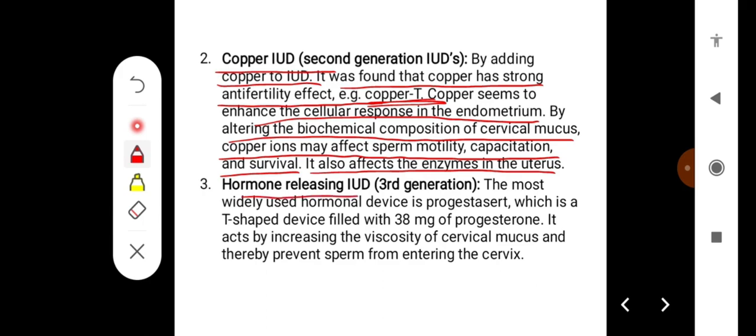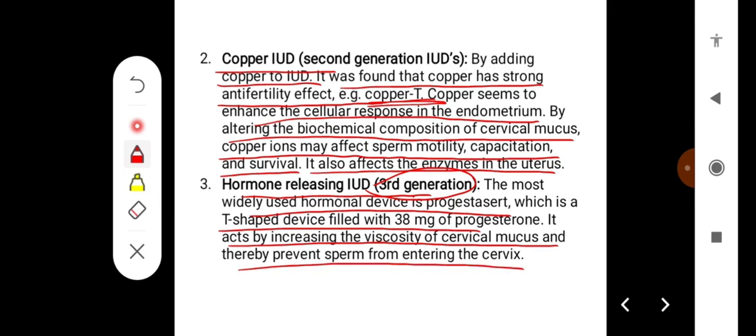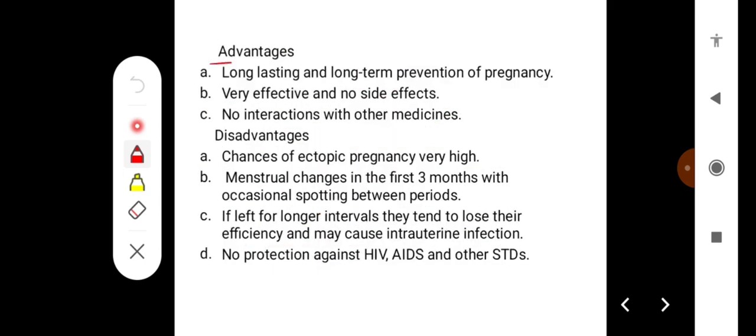The third are hormone releasing IUDs, or third generation IUDs. The most widely used hormonal device is Progestasert, which is a T-shaped device filled with 38 milligrams of progesterone. It acts by increasing the viscosity of cervical mucus and thereby prevents sperm from entering the cervix. Some advantages are that long-term prevention of pregnancy is possible with IUDs.